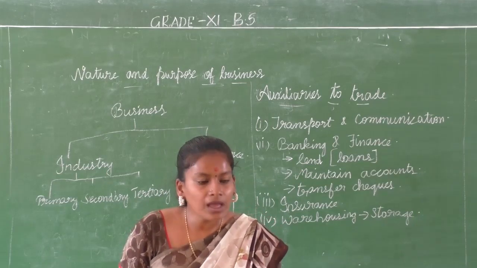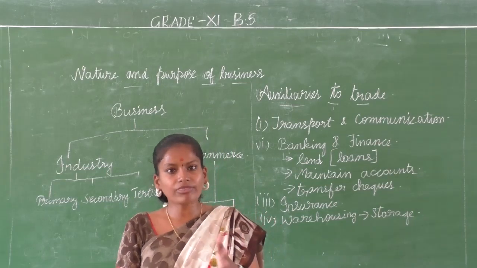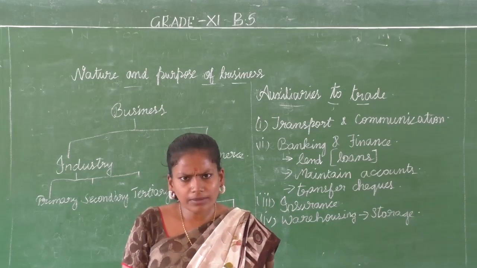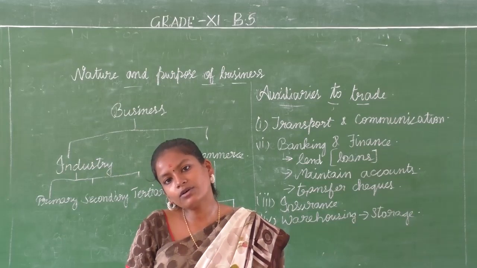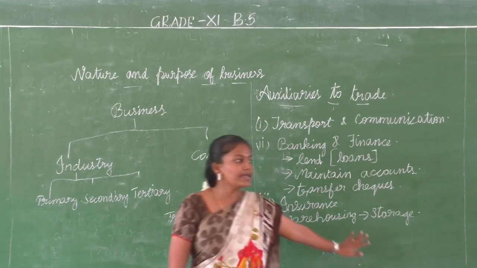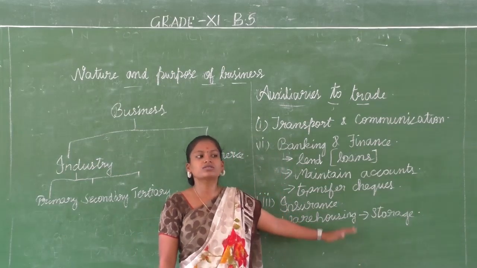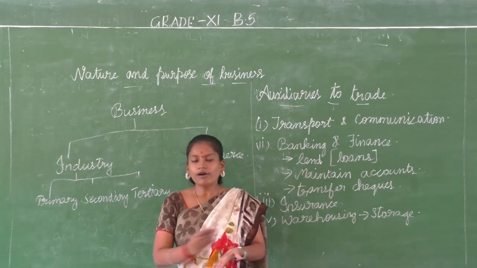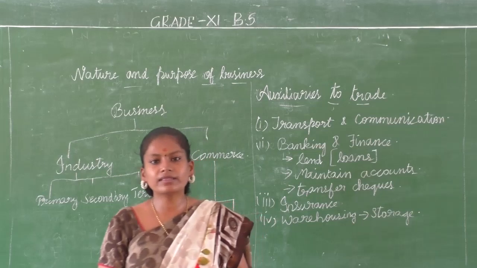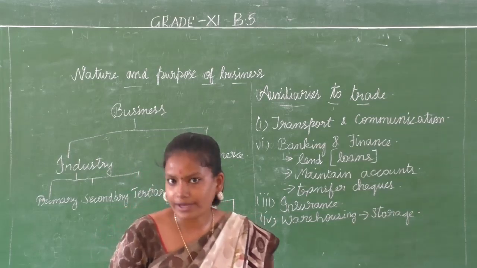I am producing some uniform materials in the month of October. Can it be sold immediately? No, it cannot be sold immediately. So what do I do? I store it. I keep it in a proper warehouse where it will be safe till the need comes. Then in February, I can release the products.